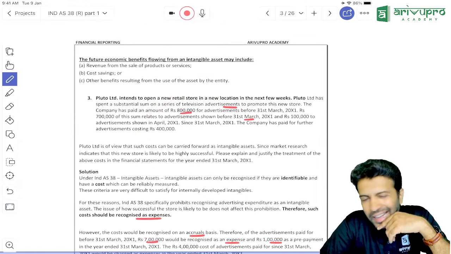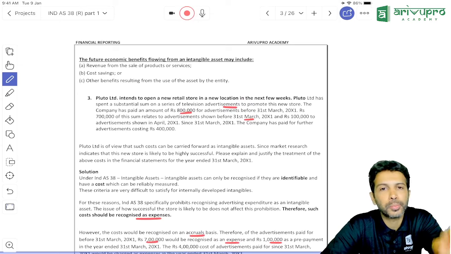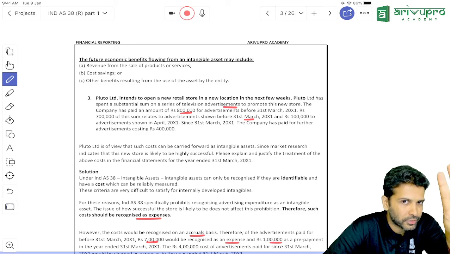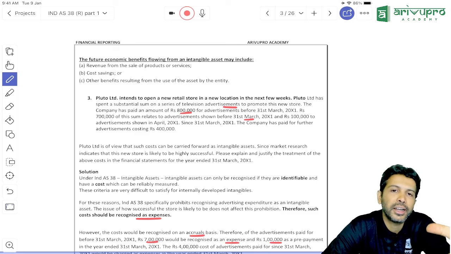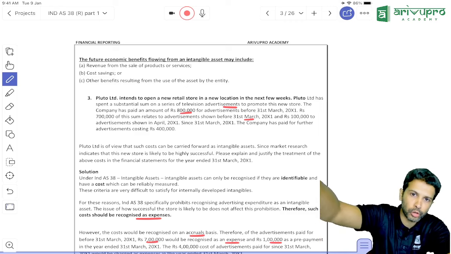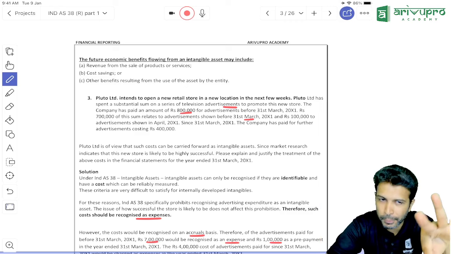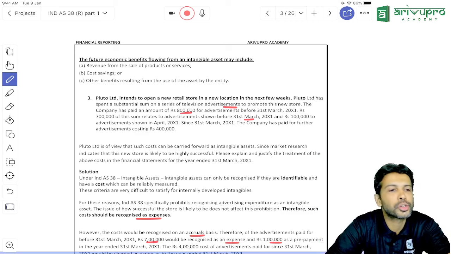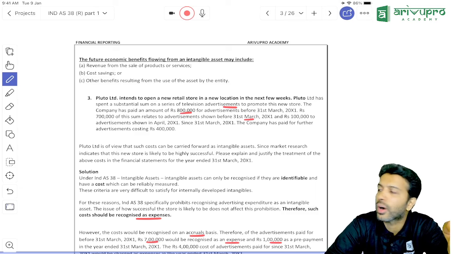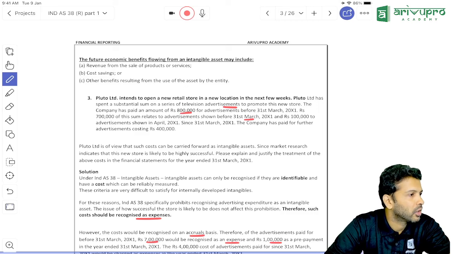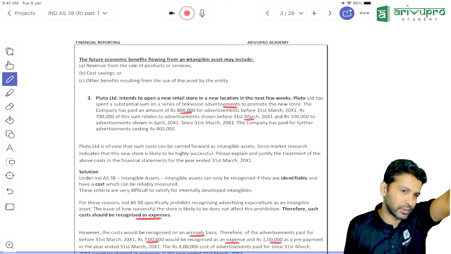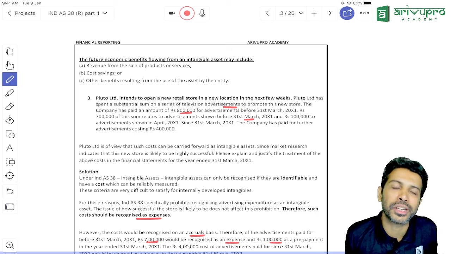Remember, for tangible assets, for PP, if you want to show it as PP, there were 5 criteria. Anybody remembers what are those 5 criteria? 3 definition criteria and 2 RC. Definition criteria were tangible asset, held for use either to produce goods or supply services, or admin purpose or rental purpose. Usage should be for more than 1 period or more than 12 months. Then RC. What are the RC? FEB and cost measurement. FEB as in, because of that PP, entity should get some future economic benefits. And cost of that PP, you should be able to measure it reliably.